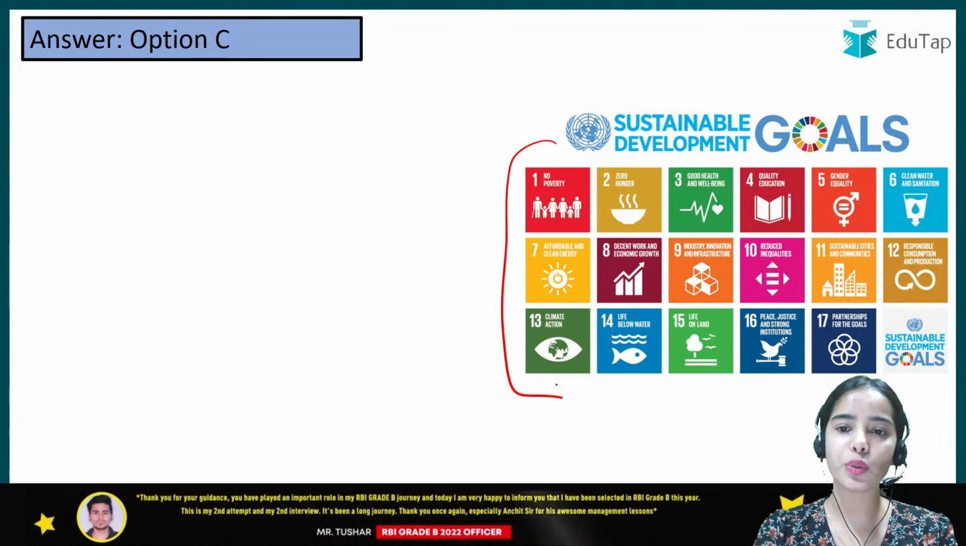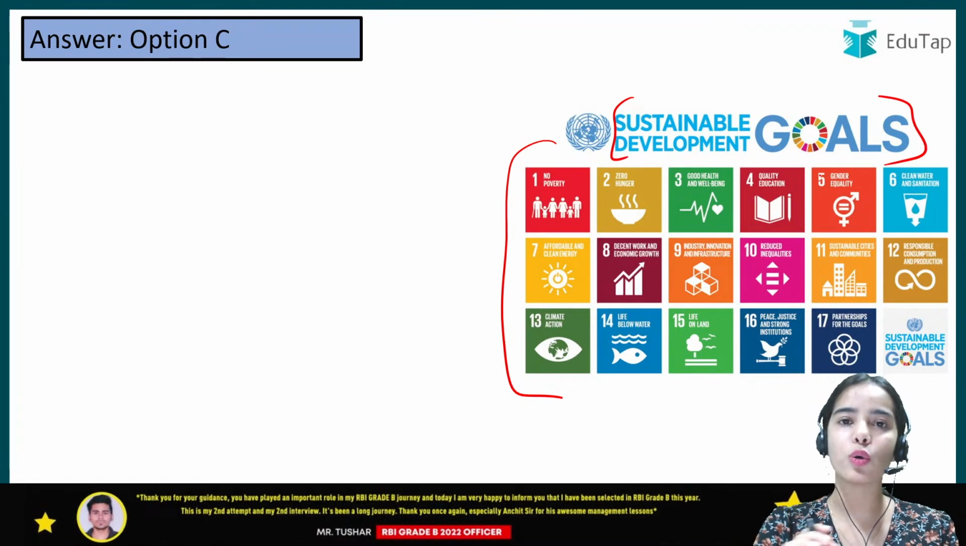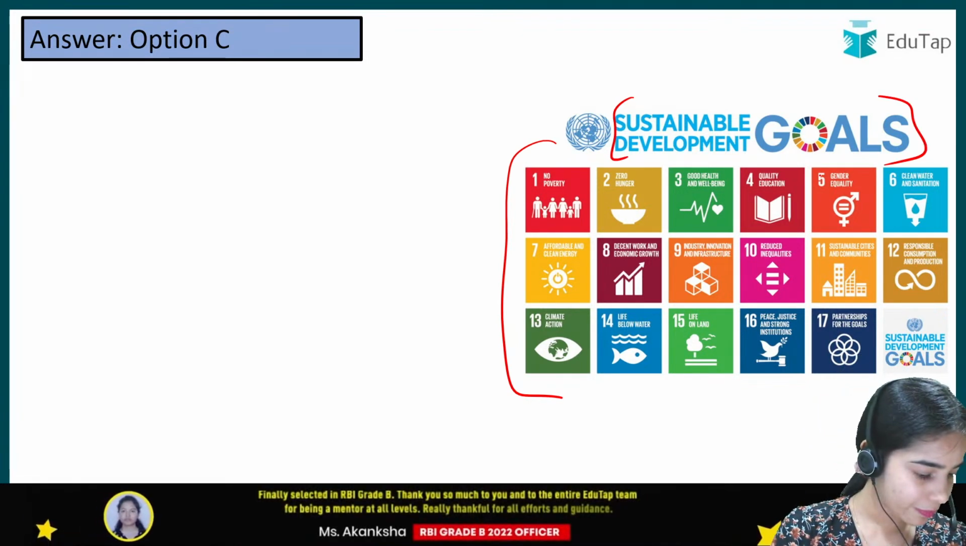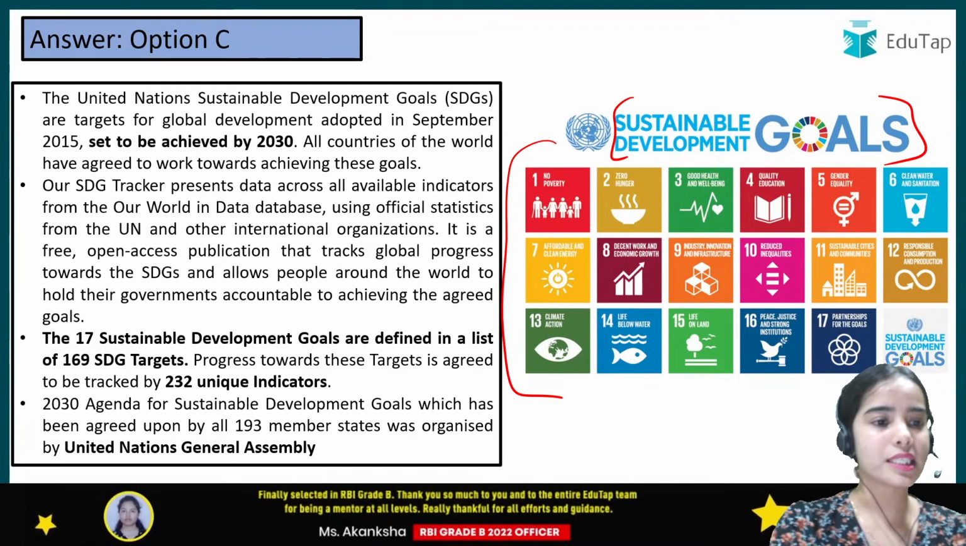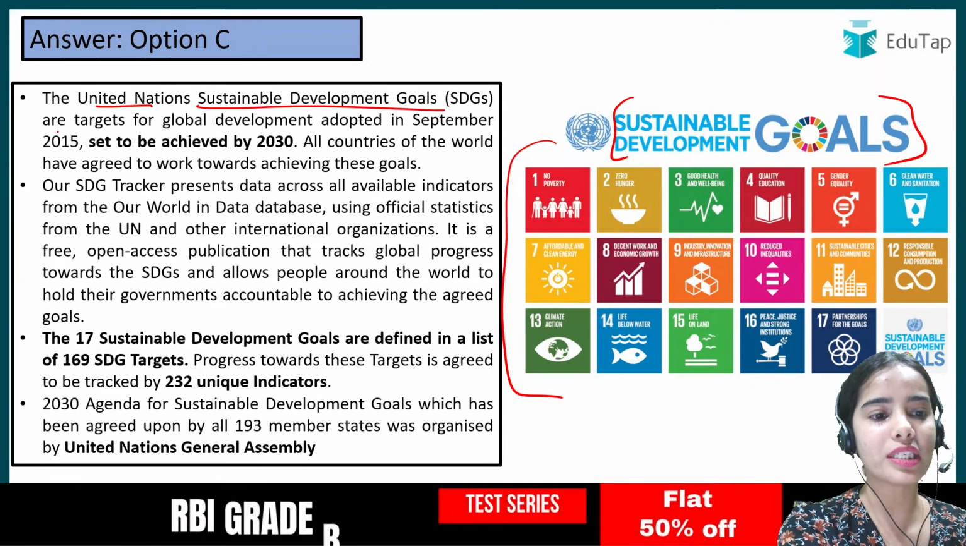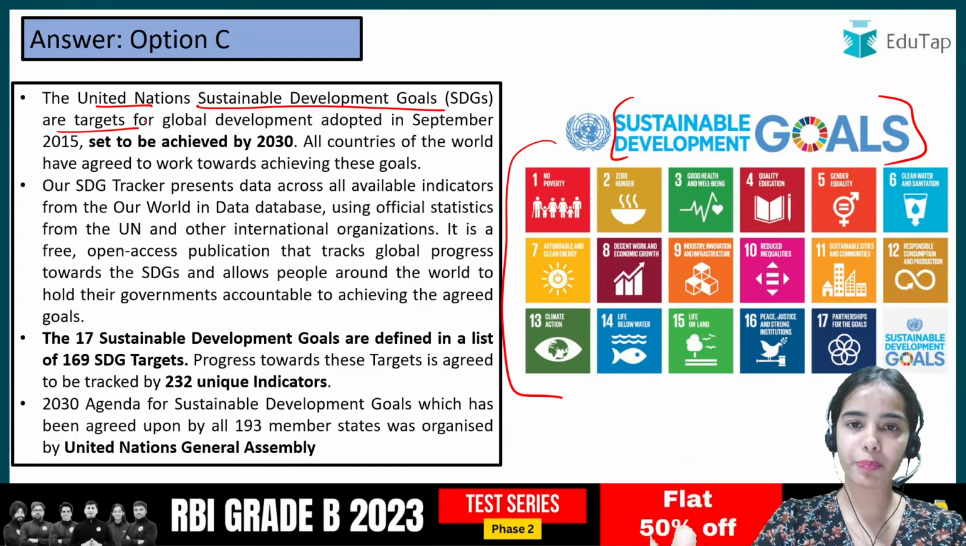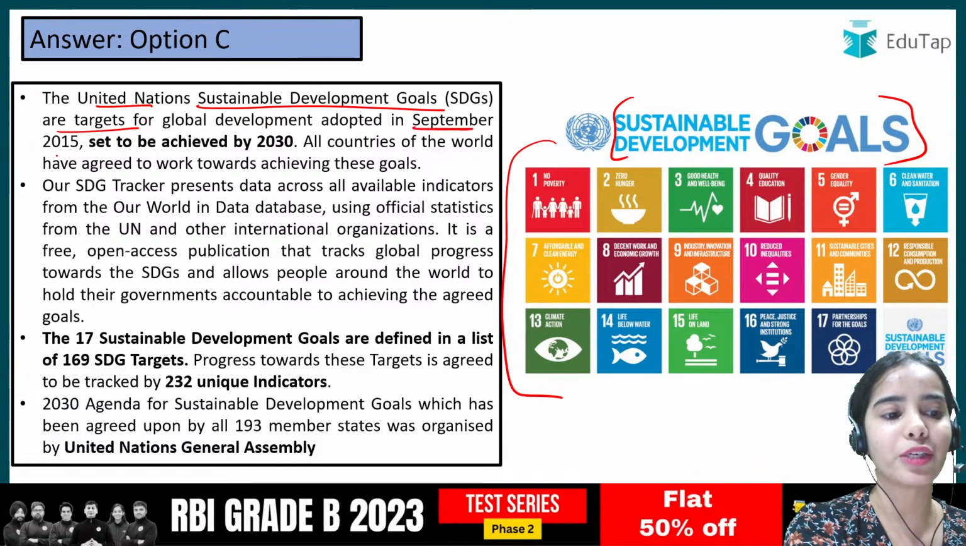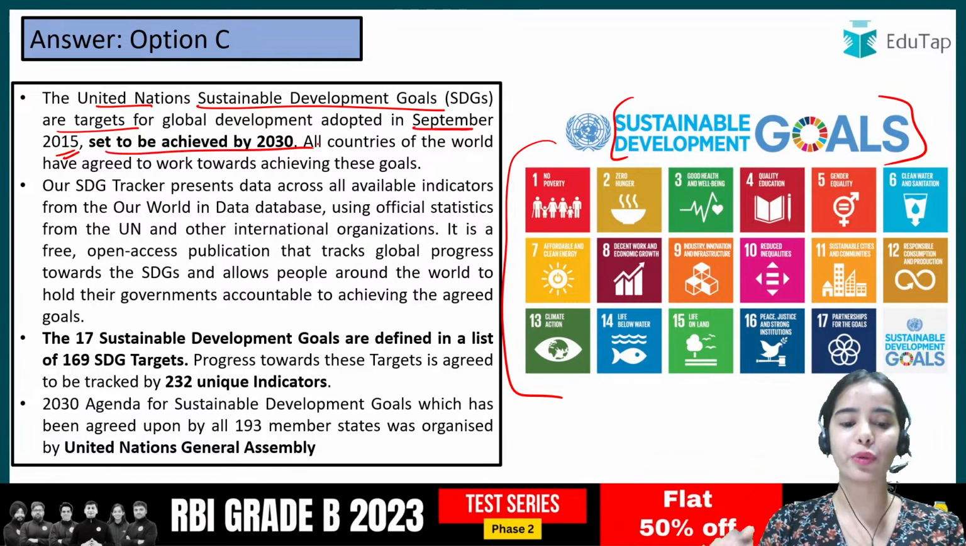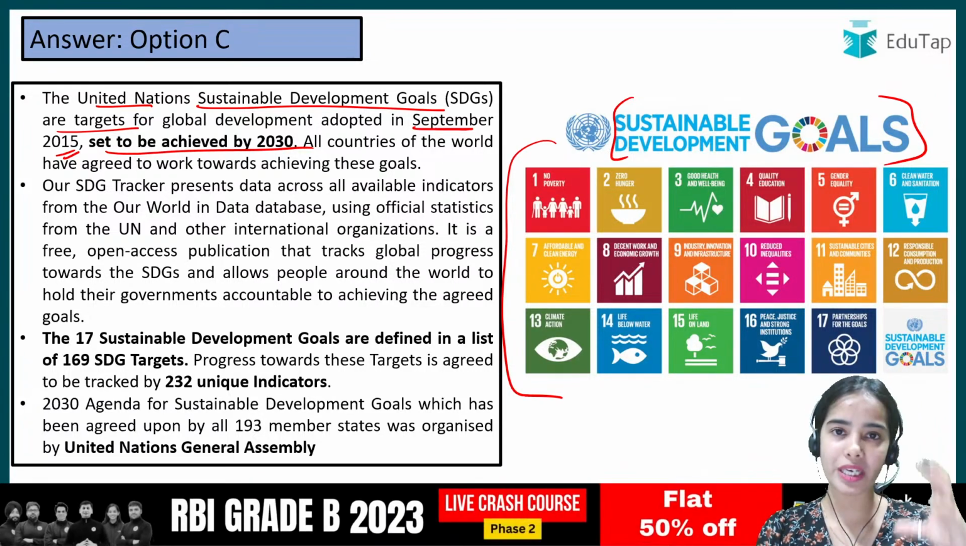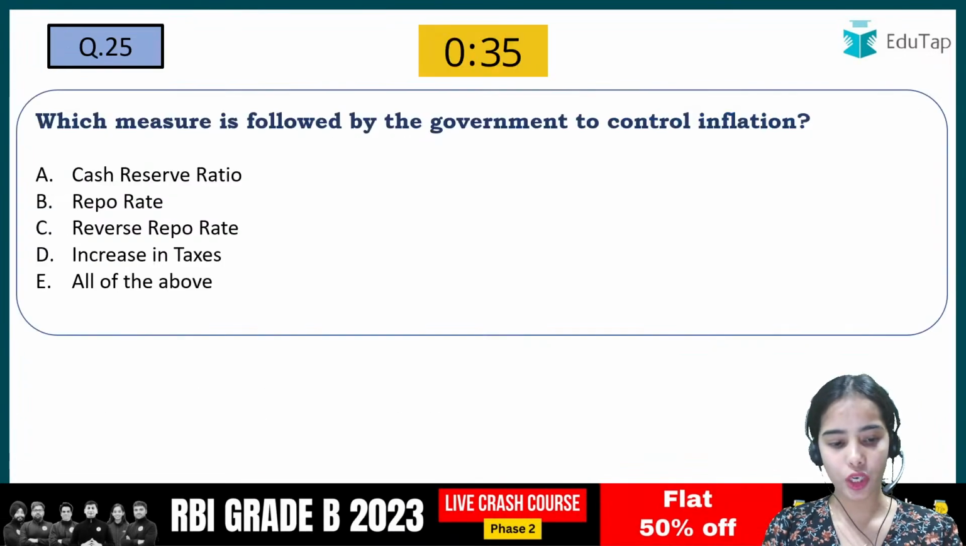When were the Sustainable Development Goals introduced, that you have to tell? The United Nations Sustainable Development Goals are targets for global development. This was adopted in September 2015, said to be achieved by 2030. Okay, so you need to have the basic information about the Sustainable Development Goals.